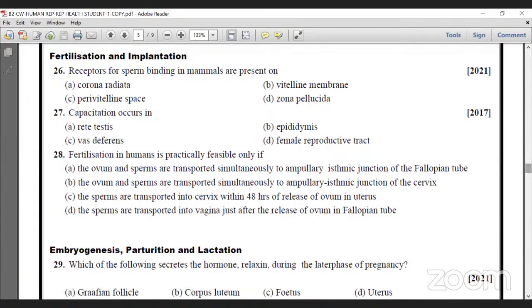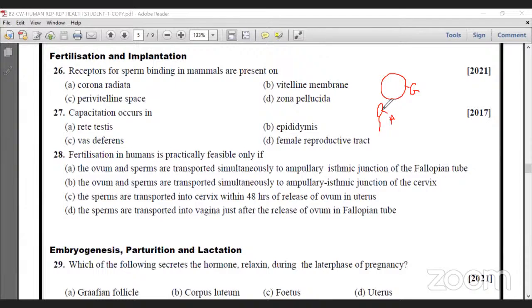Receptors for sperm binding in mammals are present on what? It is a question related to fertilization. So sperm and egg attract each other because of a chemical. Receptors are present in the egg and the sperm. They release some chemical called gamones. Sperm produce androgamone and egg produces gynogamone. So both attract each other at the time of fertilization.